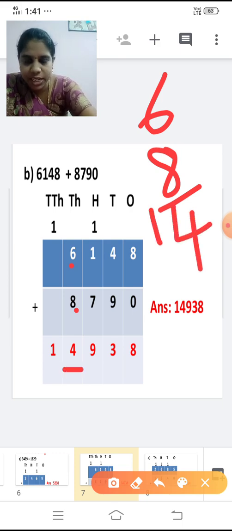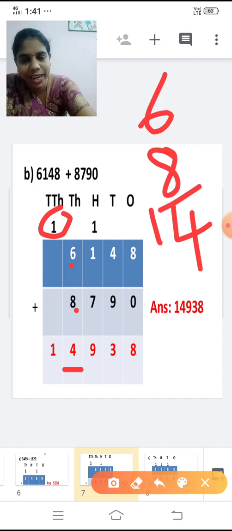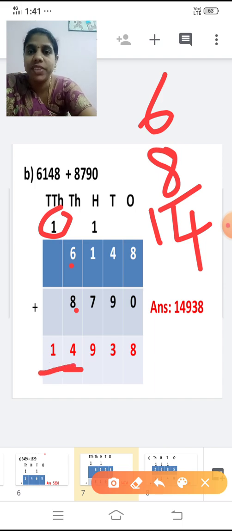So 4, I'm writing it here, and 1 you carry forward. Or else, is there any number to add? Nothing, right? So you can directly write 14. Even if it is a 2-digit number, if in the next place there is no number to add, you can write that number directly. Clear? So the answer is